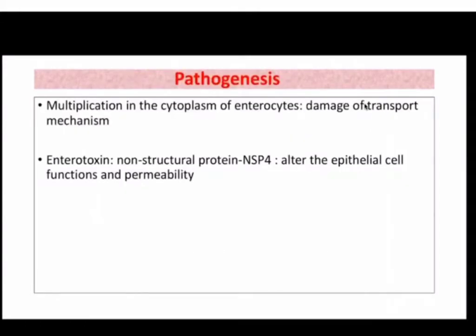So the double stranded RNA viruses belong to class 3 type, right, in the Baltimore classification if you remember. So double stranded RNA viruses are grouped into class 3.